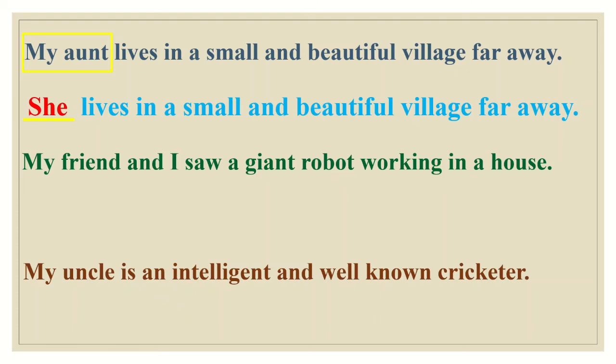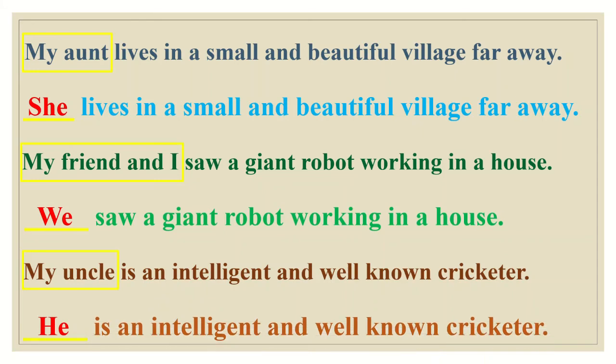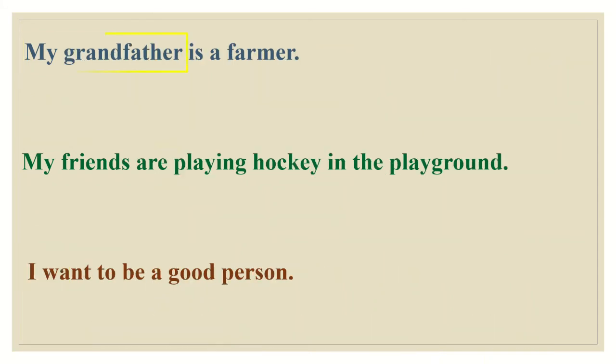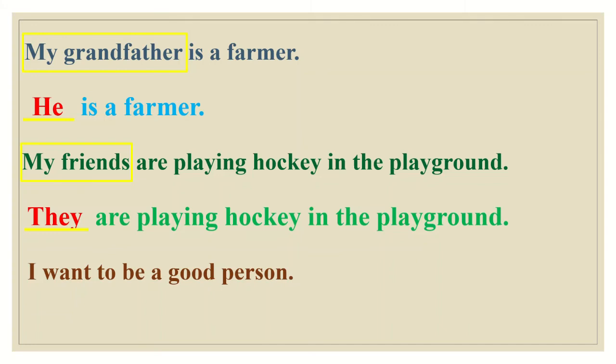What is the subjective noun here? My friend and I. And I told you whenever we use I with others, we will use we. My uncle. Yes, he. My grandfather. One man, one male person. He. My friends. Many. They. I want to be a good person. Remember, I told you I and you will always remain same.